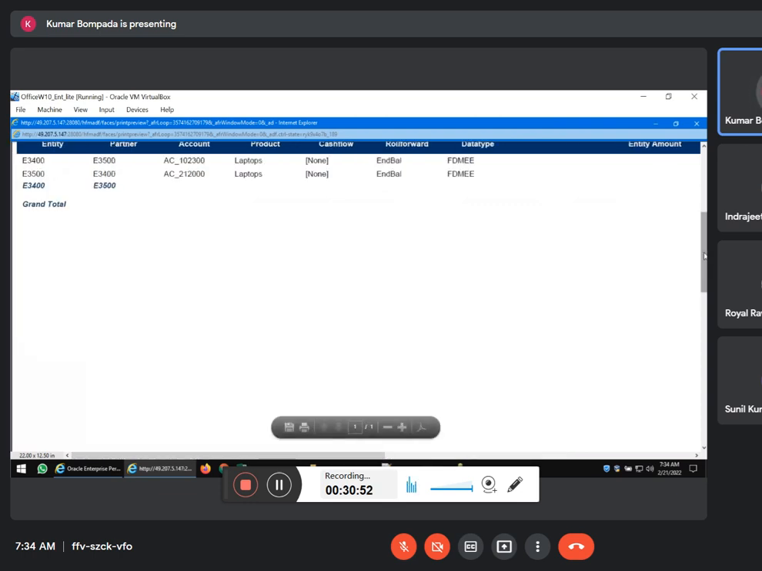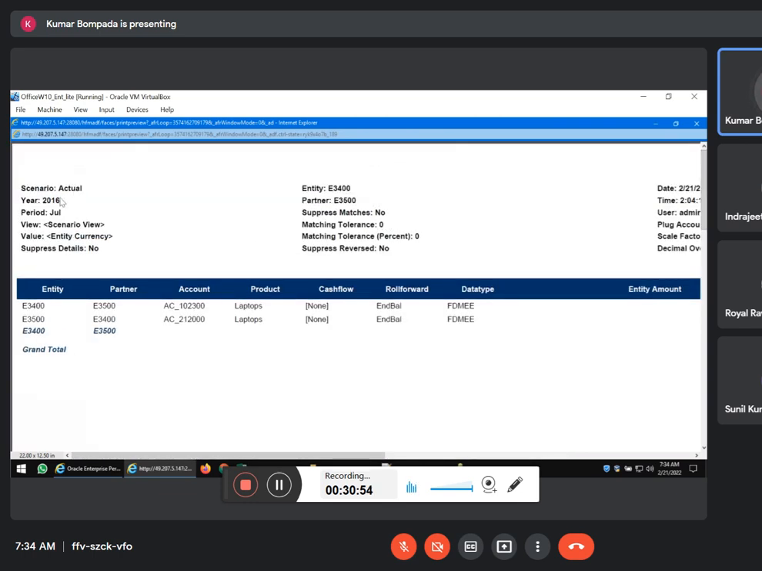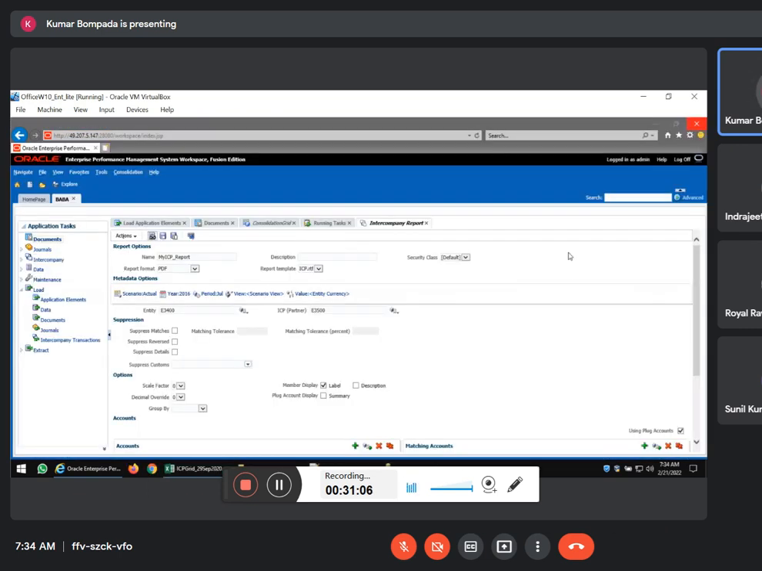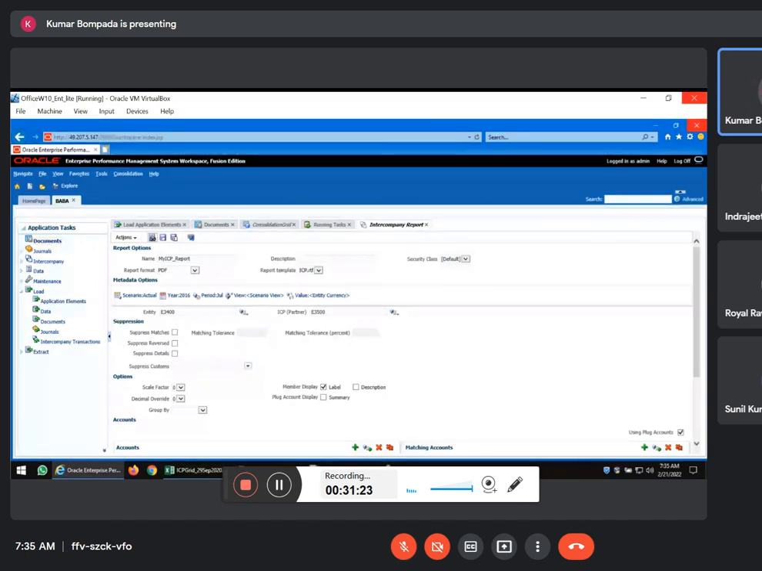Now see, you can see intercompany actual 2016 July. So entity, partner, and exact plug account, everything you will see. See the difference, right? Normally we generate it in Excel so that we can format it, and we'll always send this report to the management. Clear? This is called intercompany elimination with a single currency. Any doubt in the first part? Intercompany eliminations through single currency.